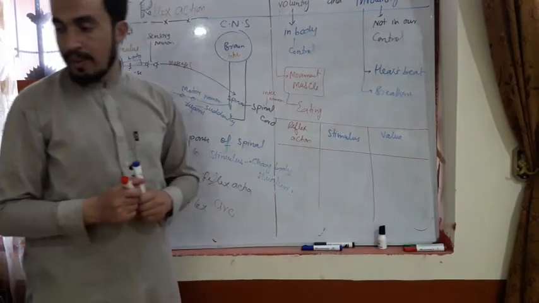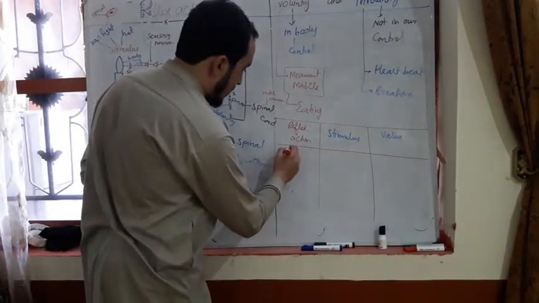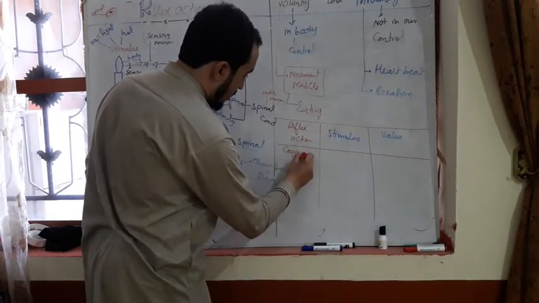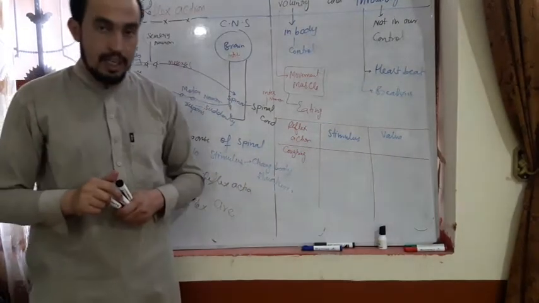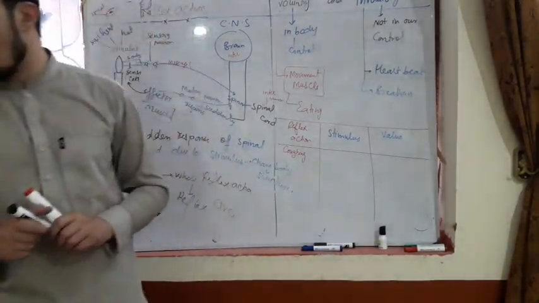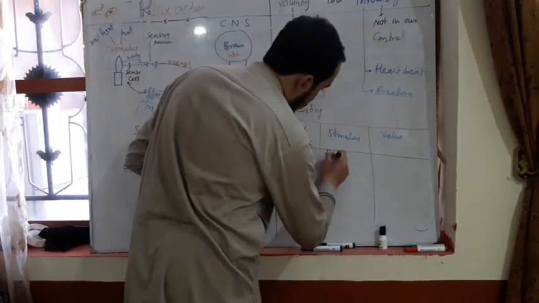For example, the first one is coughing. Coughing is a reflex action. The stimulus to this coughing is a sore throat.